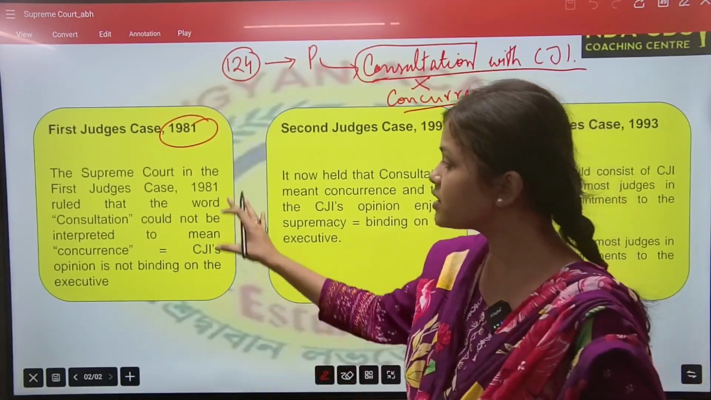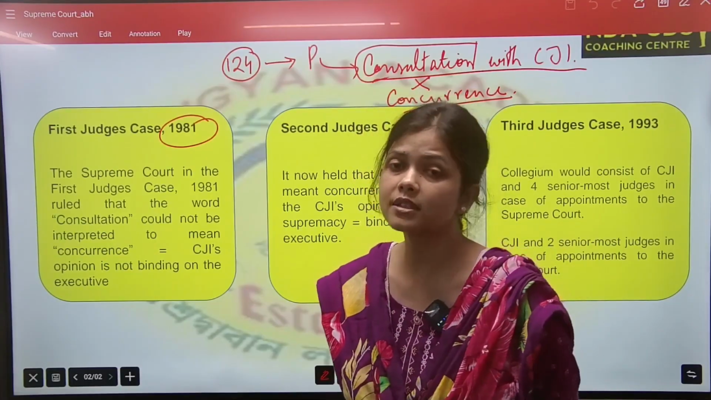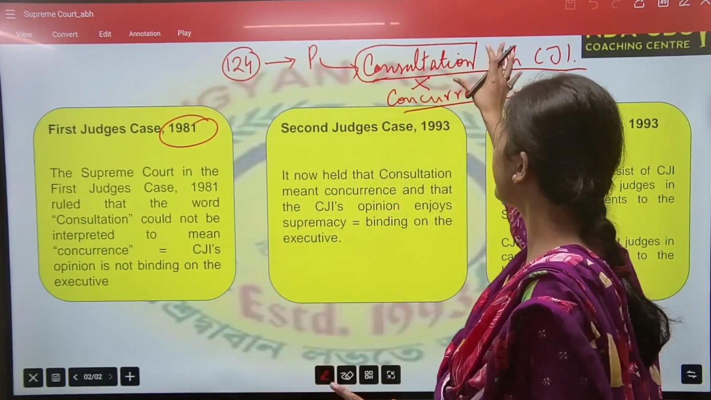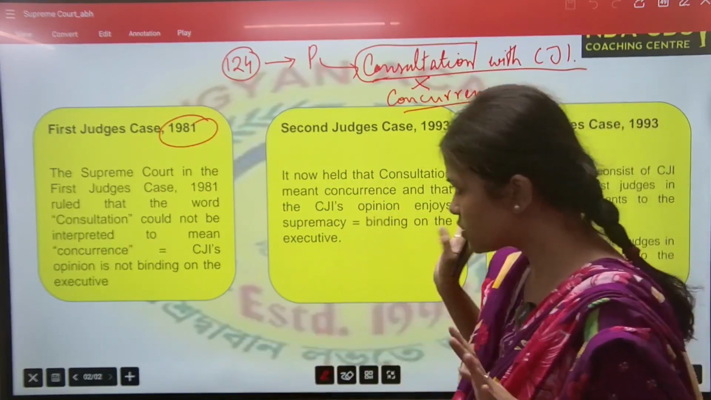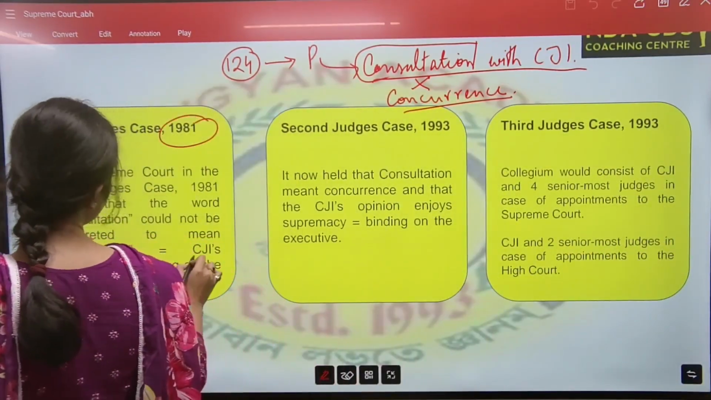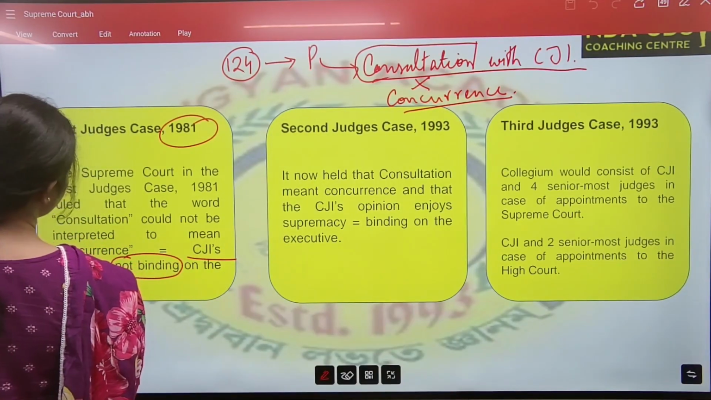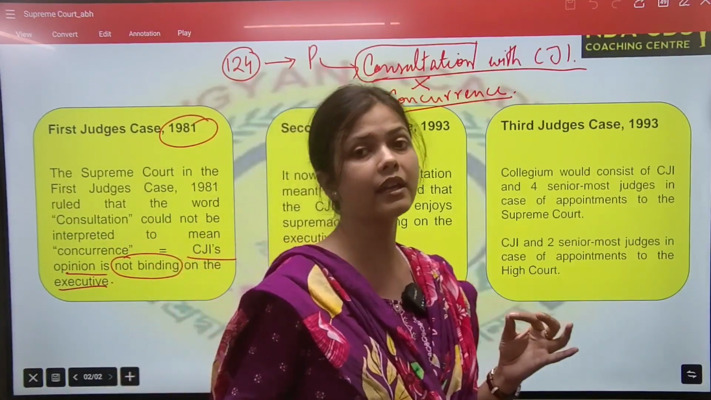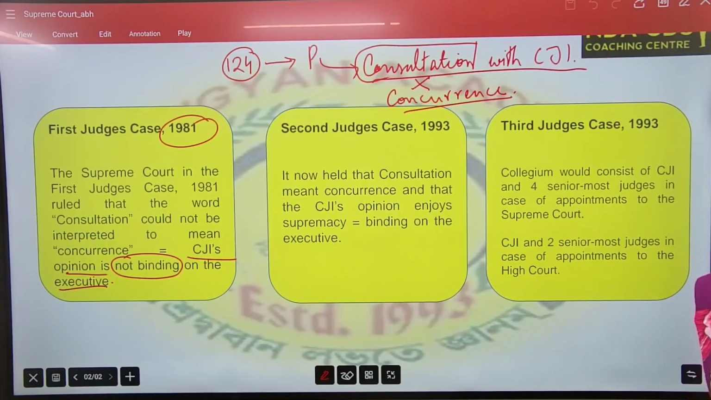to appoint anyone as the Chief Justice or Judge of Supreme Court. Why? Because in the first judge case, it says consultation does not mean concurrence. That means the opinion given by the Chief Justice of India is not binding on the President. Simple. See, CJI's opinion is not binding on the executive. Here, executive means President. And we know the President acts on the aid and advice of the Prime Minister and his Council of Ministers, right? So, first judge case में वो हुआ.